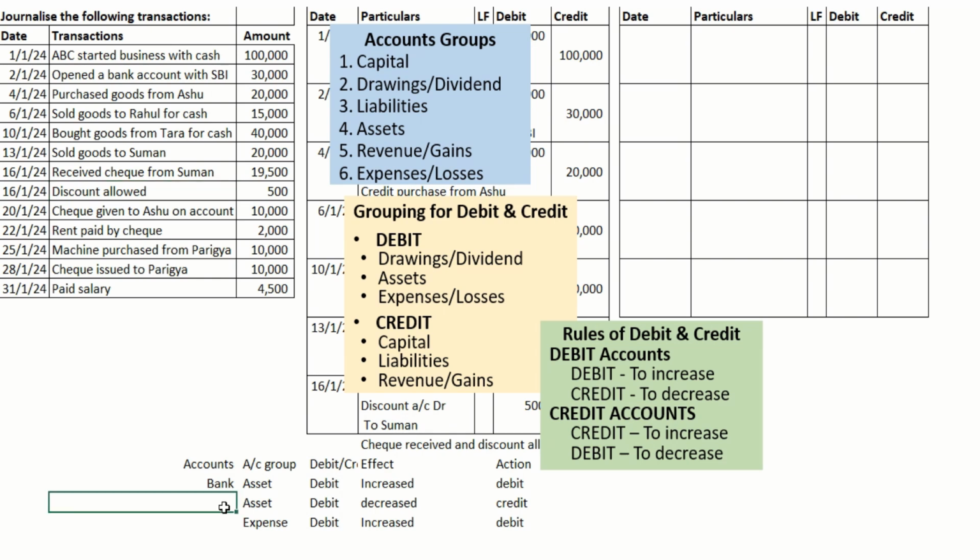Bank is an asset. Asset comes under debit, but liability comes under credit.